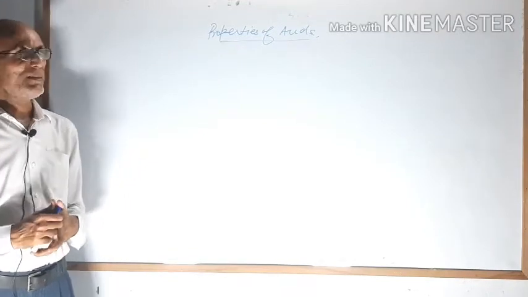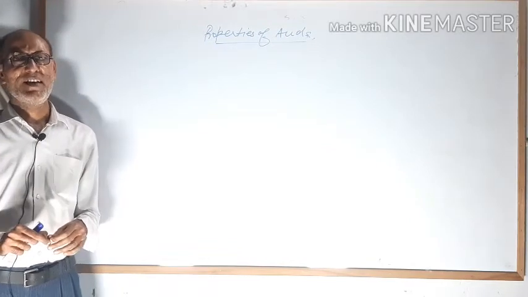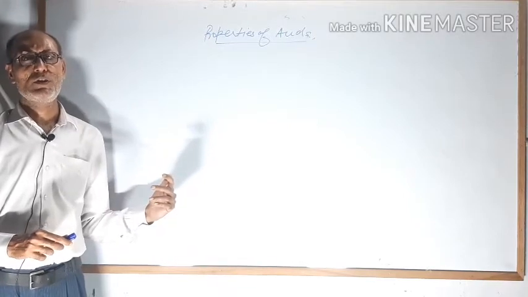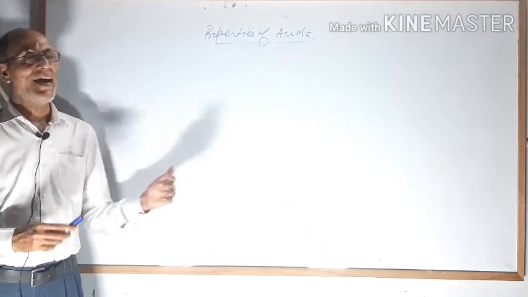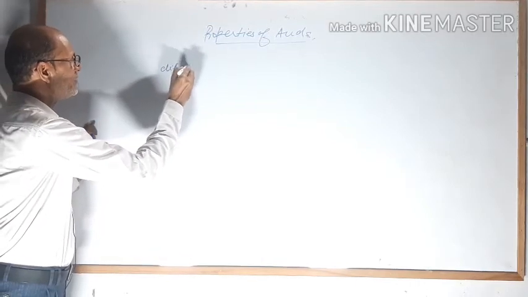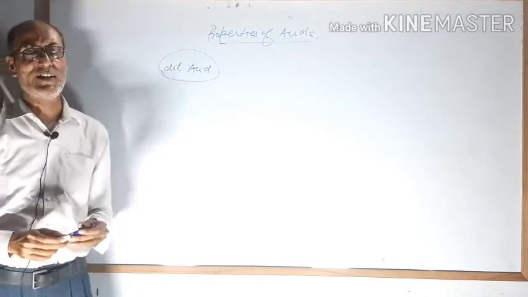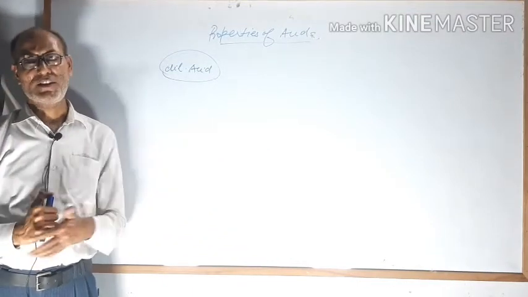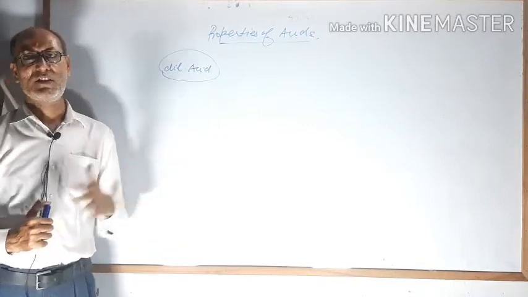Now moving towards the chemical properties of acid. As I have told, any substance or acid shows acidic character only in the aqueous solution. That means when it dissolves in water, at that time you can say dilute acid. If you are telling dilute acid, that means water is already added. What is the meaning of dilute acid? Dilute means the acid contains a large amount of water. So water will be present, so definitely it will show the acidic behavior.